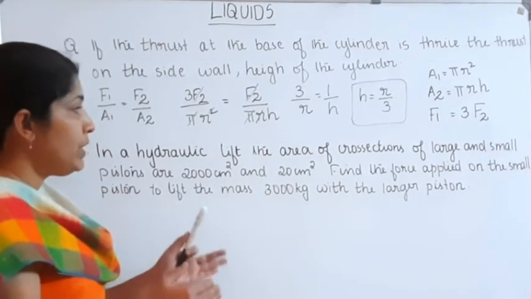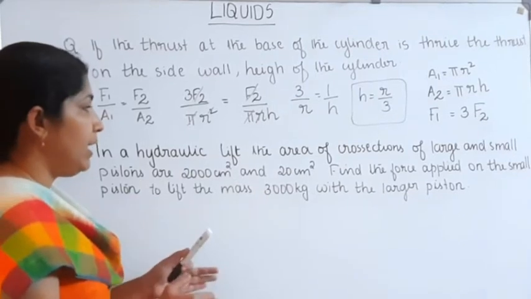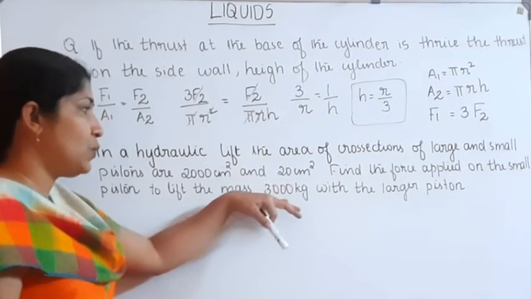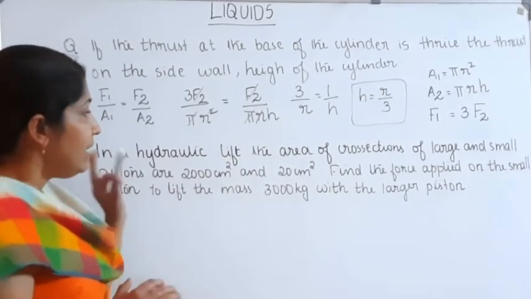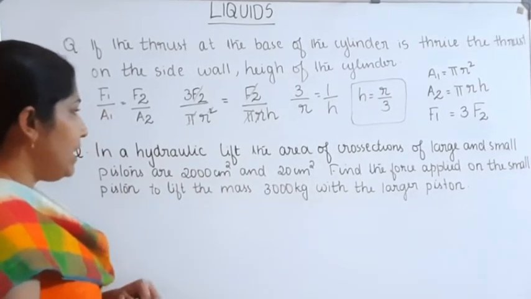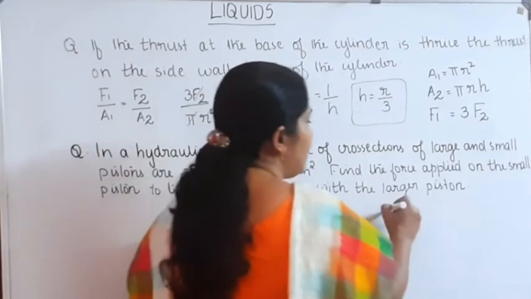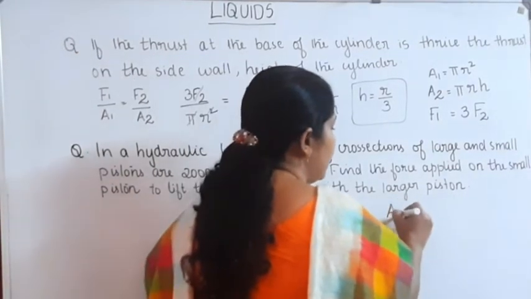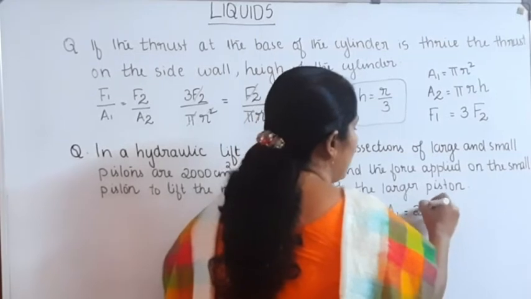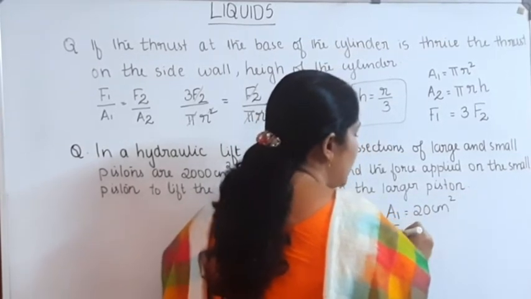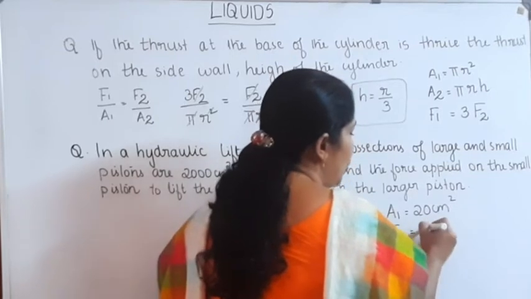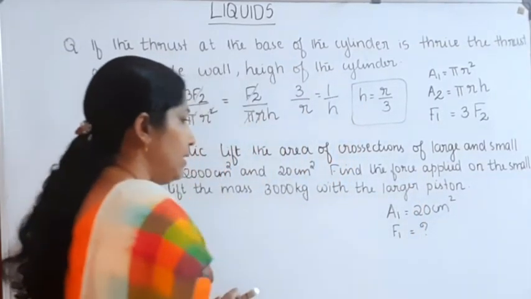A1 represents the small piston, that is A1 is equal to 20 centimeter square. F1 is not known, we want to find that.